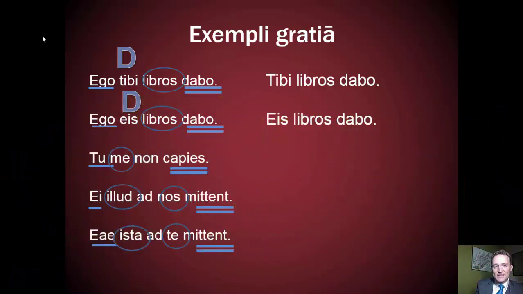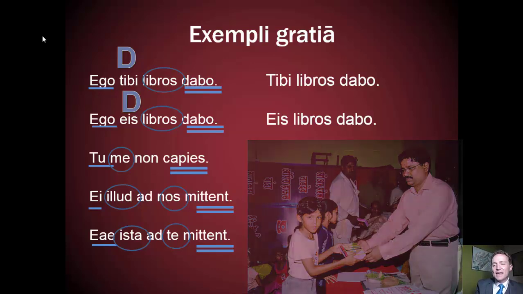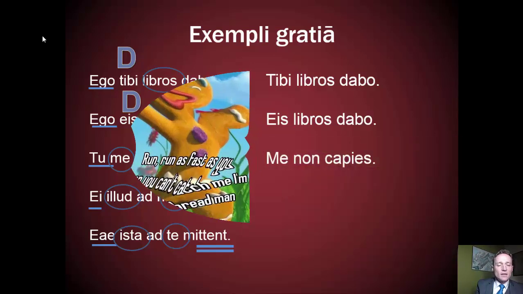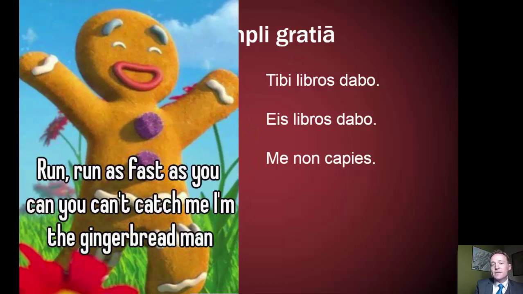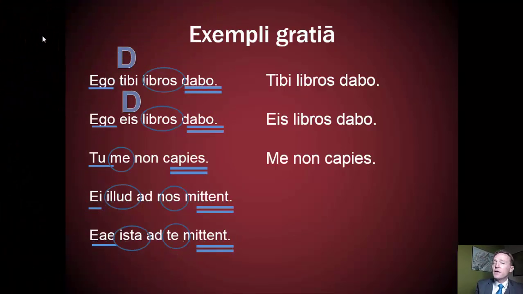The same thing with the second sentence. You can tell by the verb dabo that I'm the one doing it. So unless I'm really wanting to emphasize and say, I myself shall send the books to them, then I would just say eis libros dabo. Likewise, if it's very obvious that you're the only one that I'm talking to, then I would say me non capies, you will not catch me. But if I really want to emphasize you, well, based on all the things I know about you, you certainly won't capture me, then I put that nominative form of the pronoun.